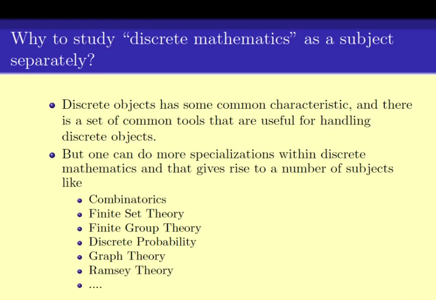These are all subjects that are special cases of discrete mathematics as a subject. Thus, in discrete mathematics, we take a high-level view of all of these subjects and more.